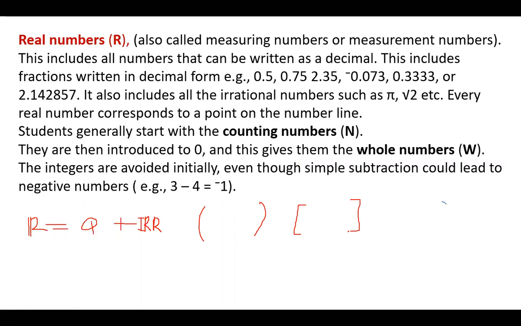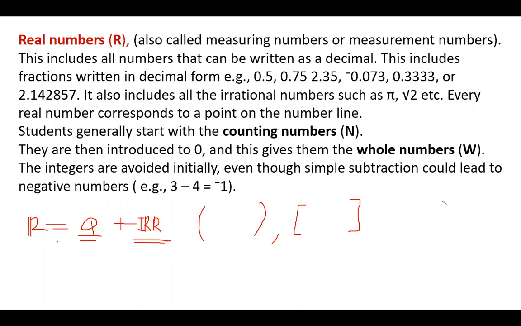We're going to know what these brackets mean, and I'll make sure that I explain and that everyone understands. So when you talk of real numbers, it's simply the set of all rational numbers and all irrational numbers.